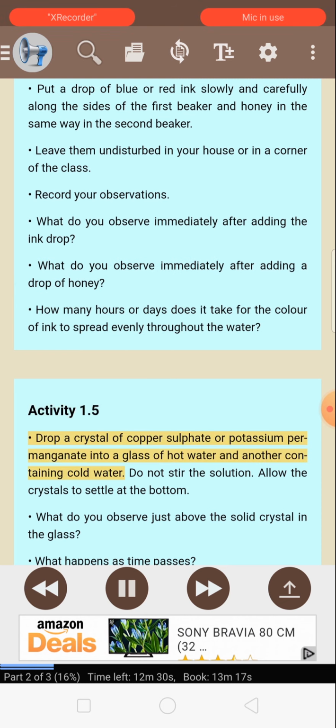Activity 1.5. Drop a crystal of copper sulfate or potassium permanganate into a glass of hot water and another containing cold water. Do not stir the solution. Allow the crystals to settle at the bottom.